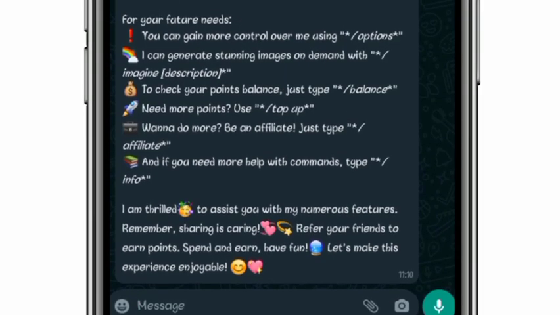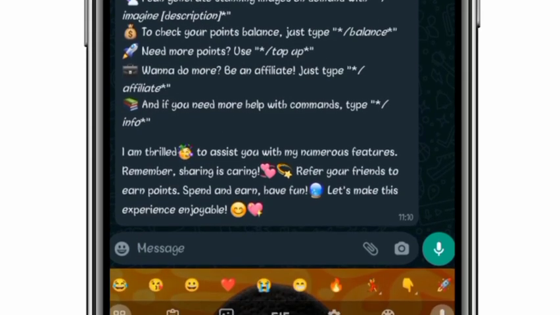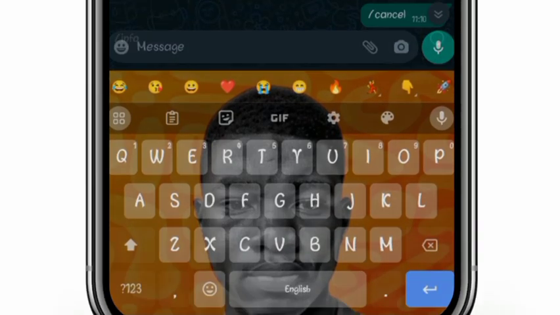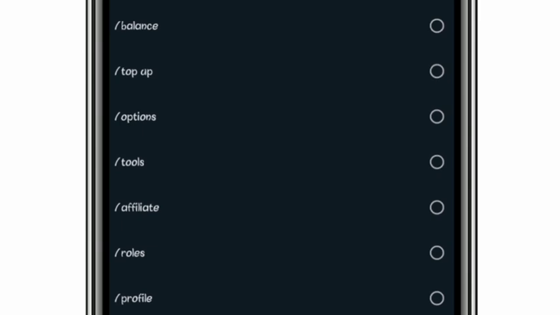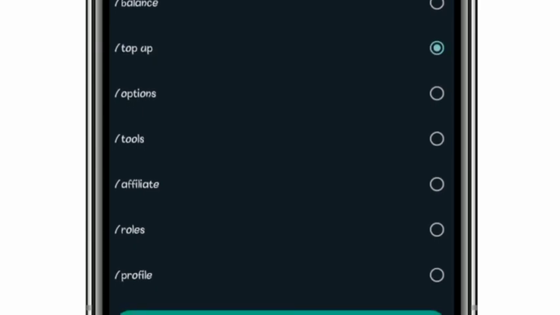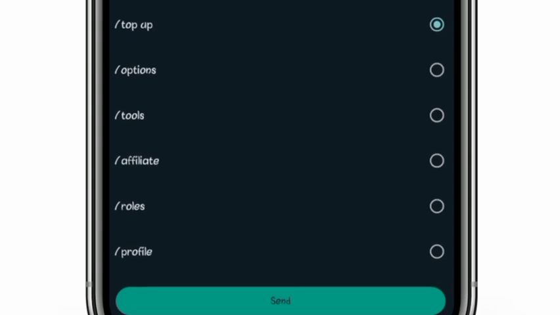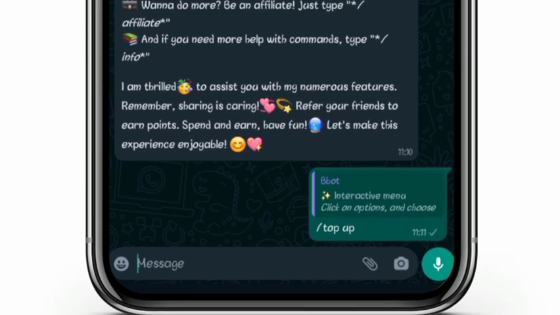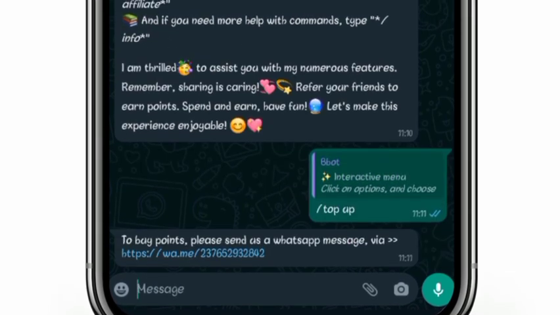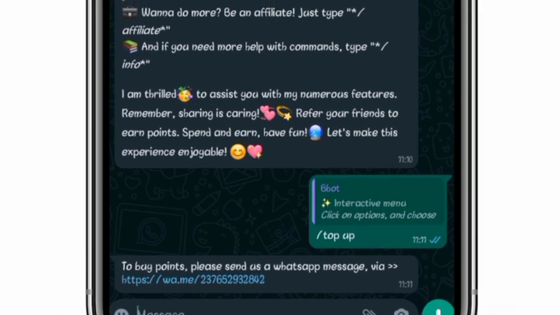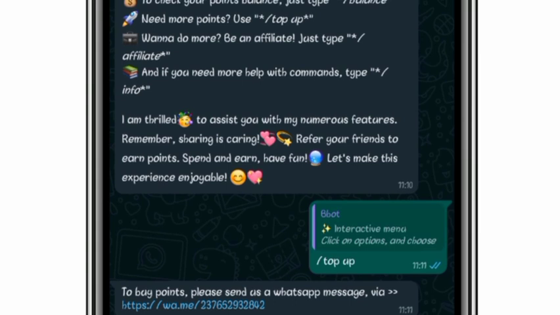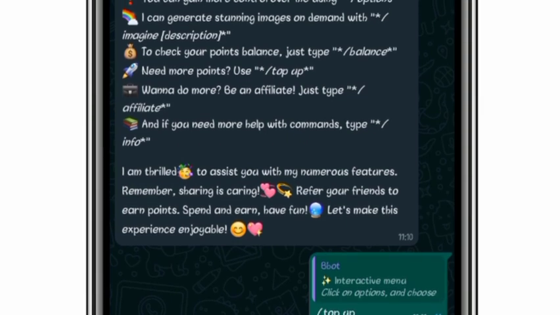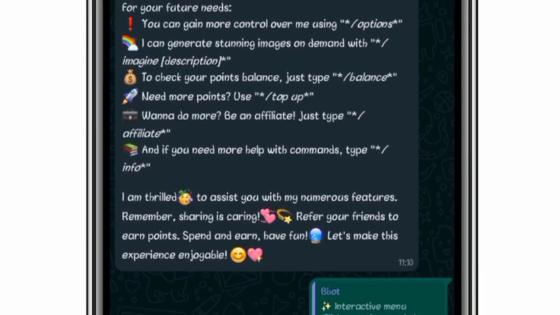So you can see it has replied to us. So let's get back to the interactive menu here. You can see after balance, there's top up. Let's say you don't have any points available and you want to buy more points, you can just click on top up, then send. It says to buy points, please send us a WhatsApp message. So to buy points on Bbot, you need to send a WhatsApp message to the Bbot team.